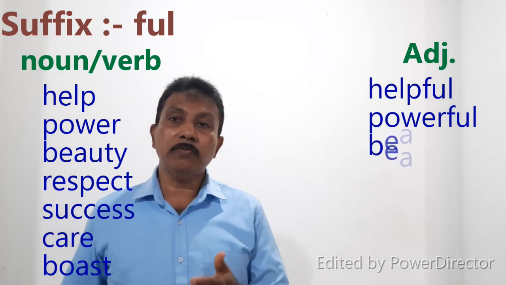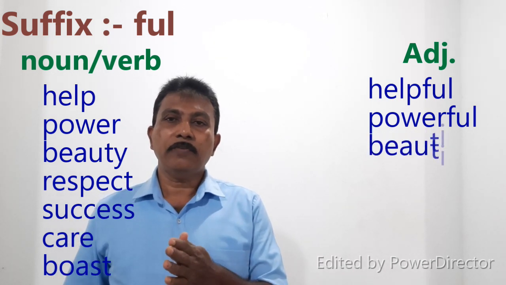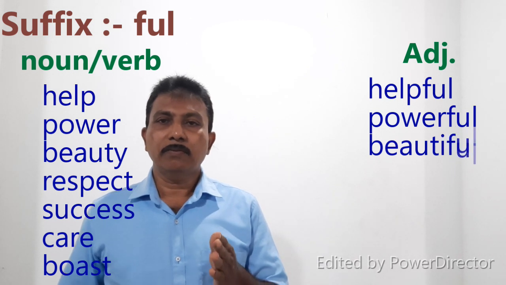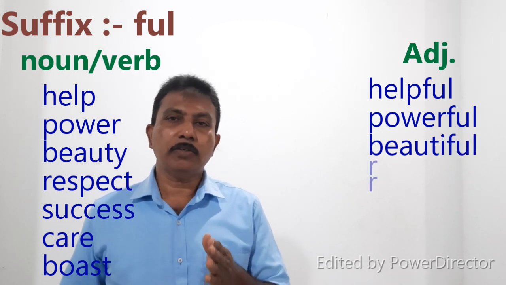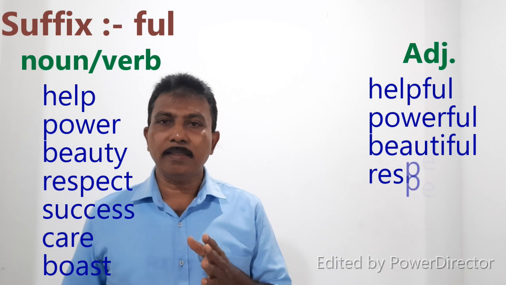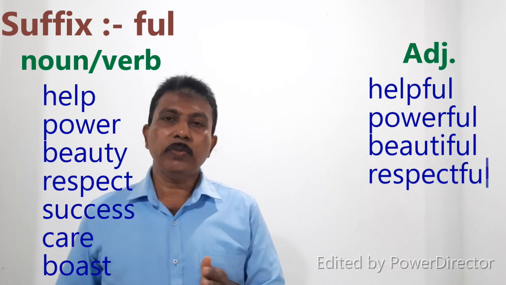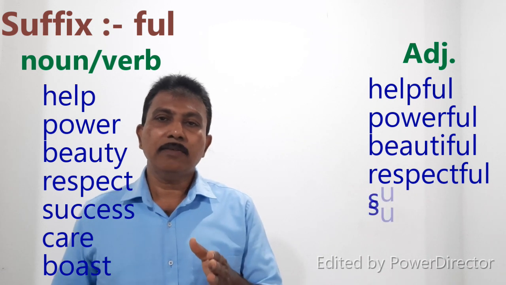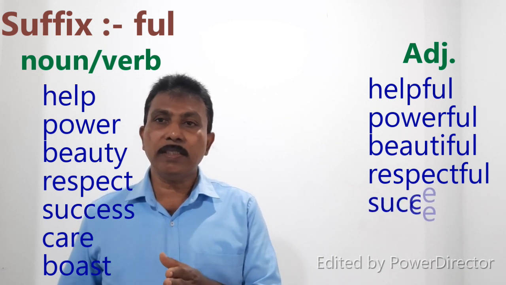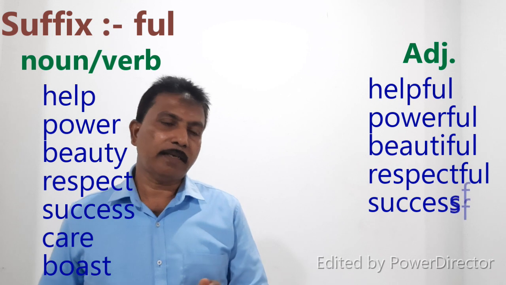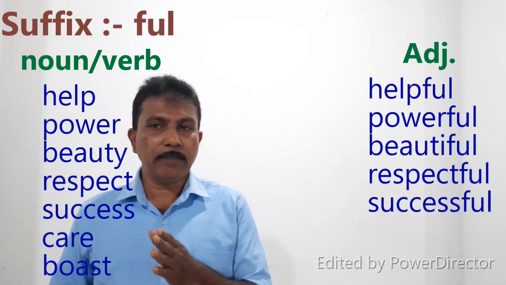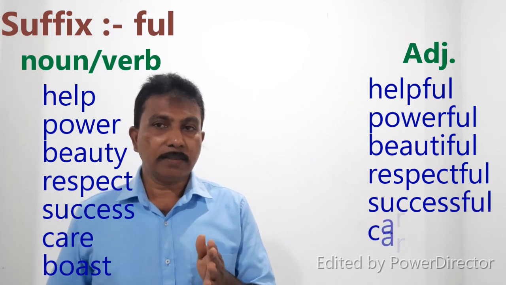Beauty, then beautiful. We add ful to the end of the word beauty. There we drop that y and we add i. Then respect, respectful. We add the suffix ful to the end of the word respect. We form a new word, respectful. Then success, we add the suffix ful to the end of the word success.